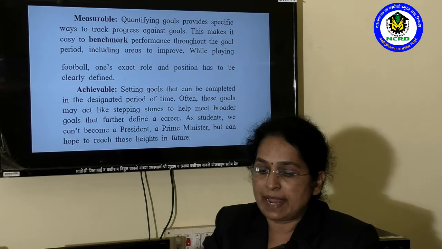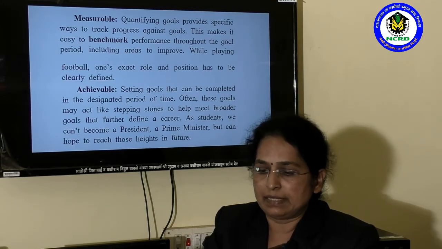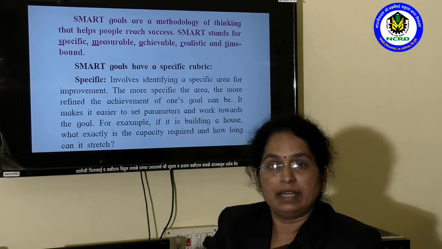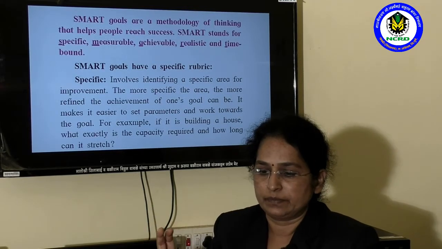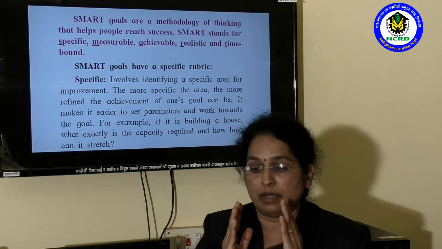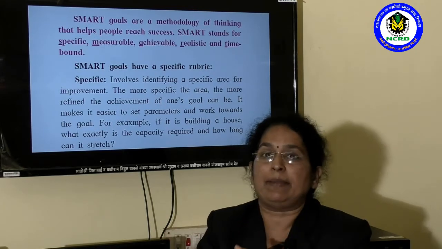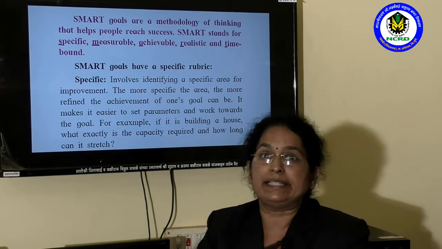Often these goals may act like stepping stones to help meet broader goals that further define a career. Many times, achievable goals, the goals which are within our capacity, we must complete them first.